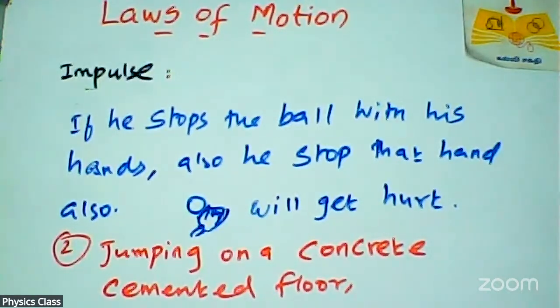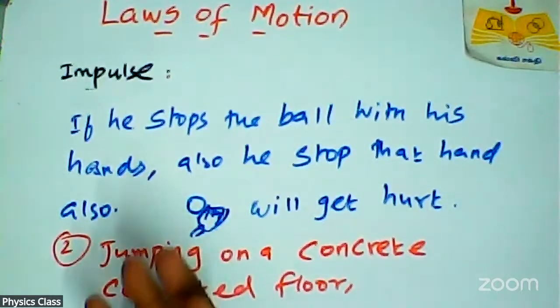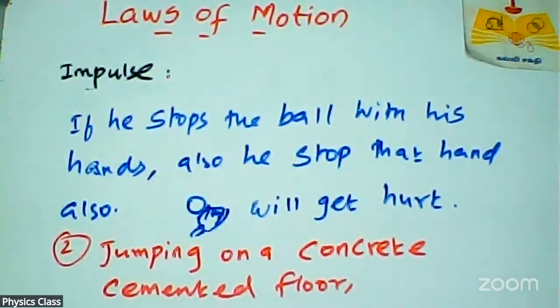That's why the cemented floor delivers momentum change on that body and the man gets hurt.